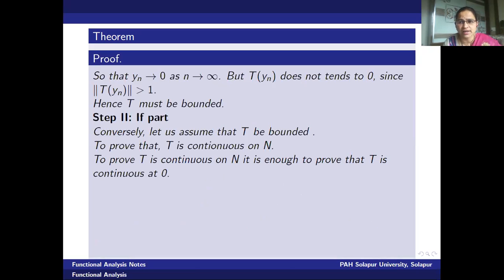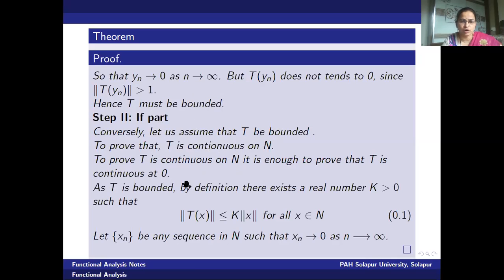The contradiction arises due to the wrong assumption we made initially that t is not bounded. Therefore, t is not bounded is not true. Hence, the mapping t must be bounded. Okay, this is over with the first part. Now, let us go for the proof of the second part with the converse assumption that t is bounded, and our aim is to prove that t is continuous on N. By the previous corollary, to prove t is continuous on N, it is sufficient for me to prove that t is continuous at 0, that is the 0 vector of the given normed spaces.